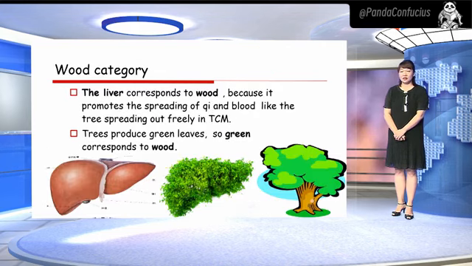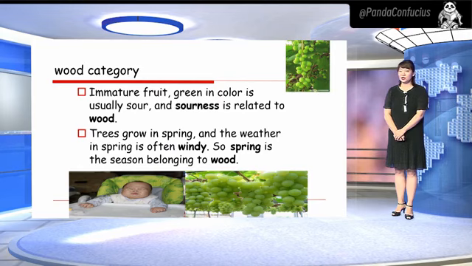Wood category. The liver corresponds to wood because it promotes the spreading of qi and blood, like a tree spreading out freely, in traditional Chinese opinion. The tree produces green leaves, so green corresponds to wood. In mature food, green in color is usually sour, and sourness is related to wood. Trees grow in spring, and the weather in spring is often windy, so spring is the season belonging to wood.